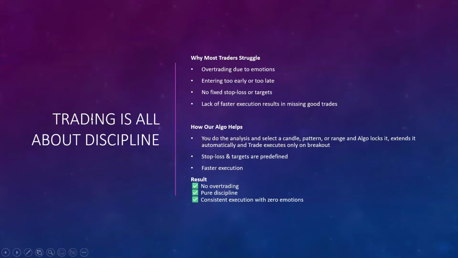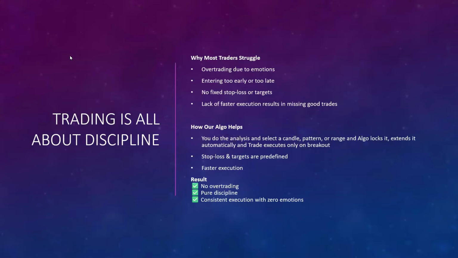Other than the execution based strategies, trading is all about discipline, and most traders struggle because everybody over trades, acts without control of emotions, and trades without placing any stop loss or take profits.